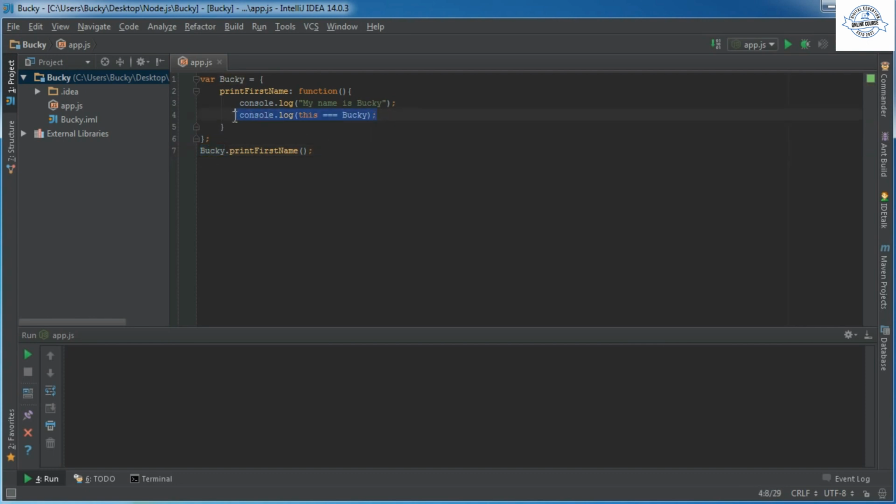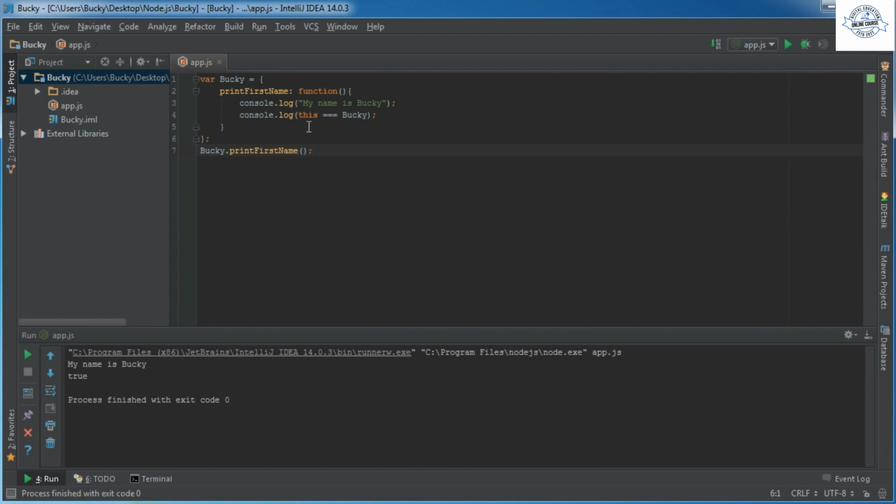So this test is going to print out true. Simple enough. Of course it logs my name is Bucky, and of course it logs true right there. So again, one more time, this is just a reference to whatever thing or whatever object is calling it. Of course, we can see really clearly that Bucky is calling print first name. So that's easy enough to understand. I mean, it's right there in front of us.